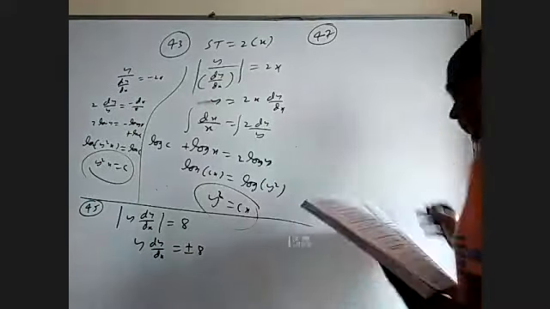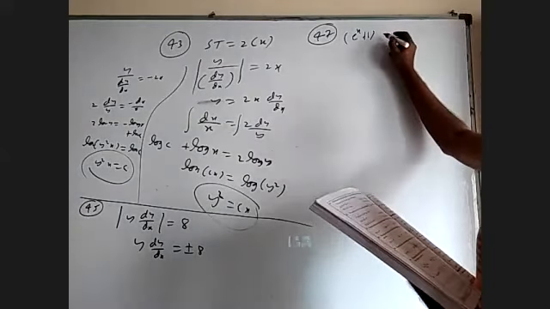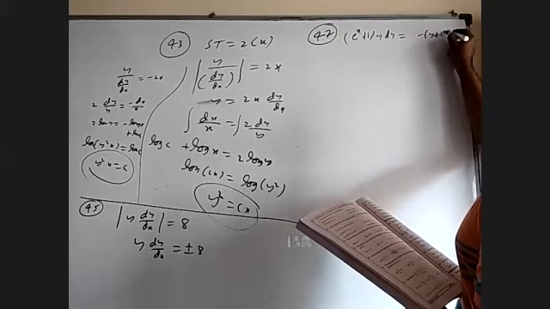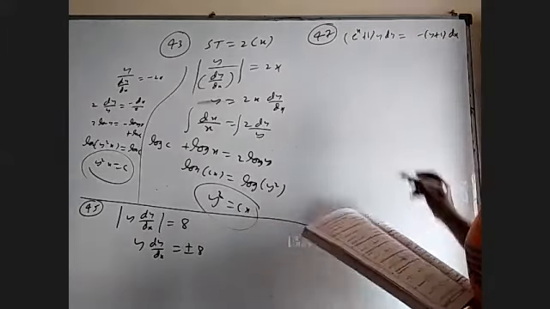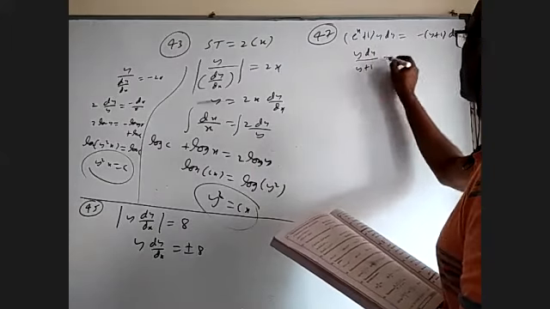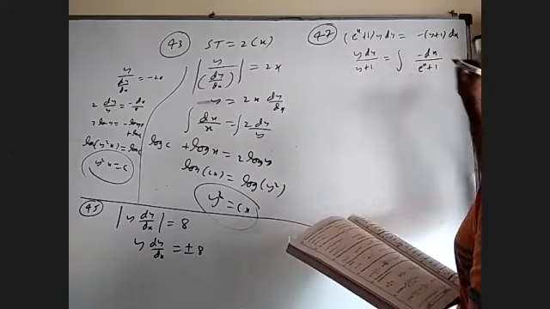So, e power x plus 1 y dy is equal to minus of y plus 1 into dx. So y dy by y plus 1 is minus dx by e power x plus 1.